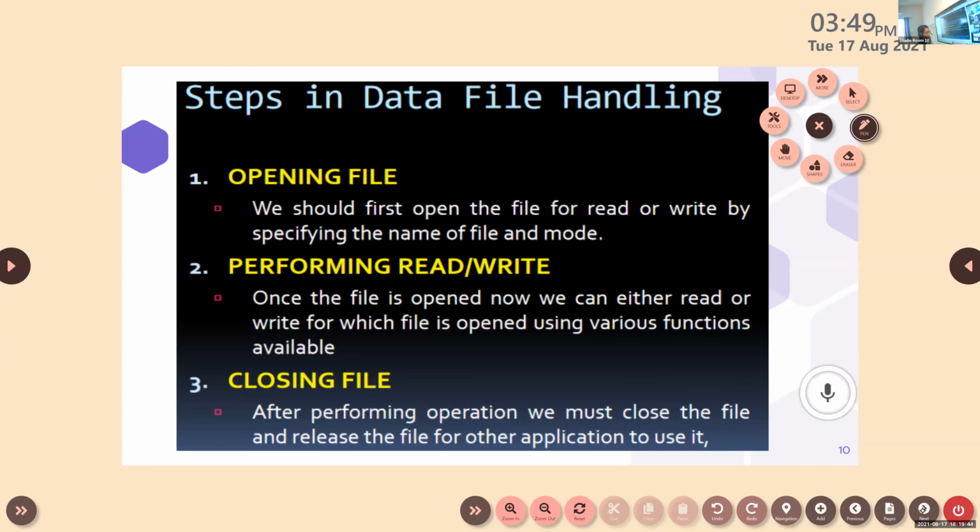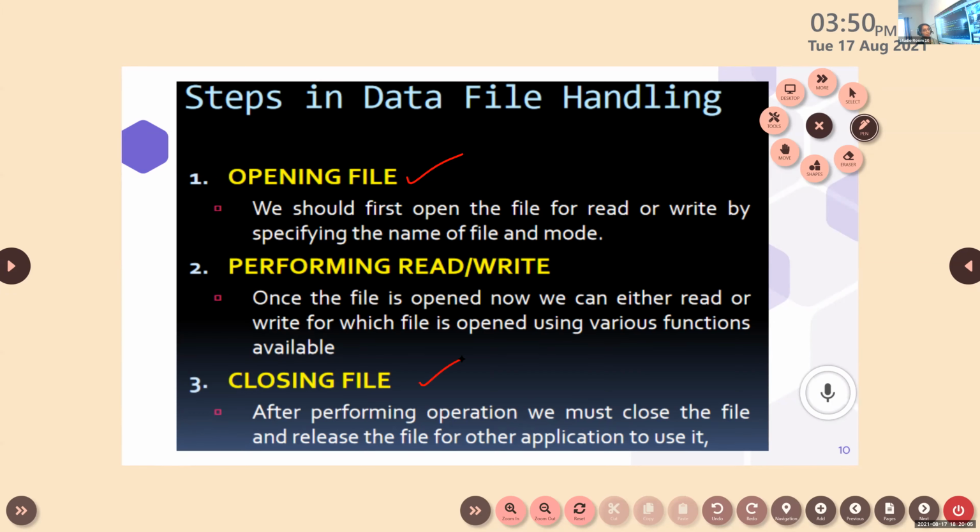Now we are going to continue our portion. As I told you, there are different steps when we are handling a file. First, we have to open the file. After that, we have to perform a read or write operation. At last, we have to close the file.